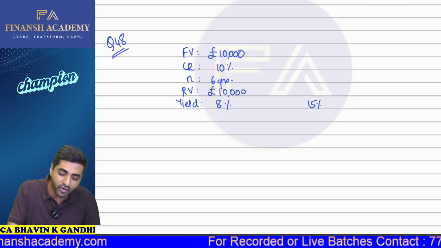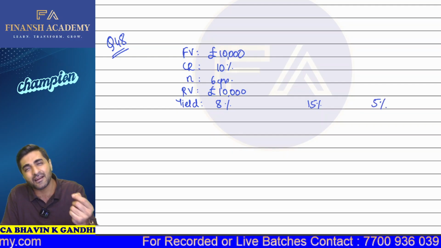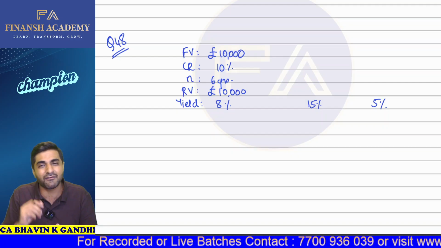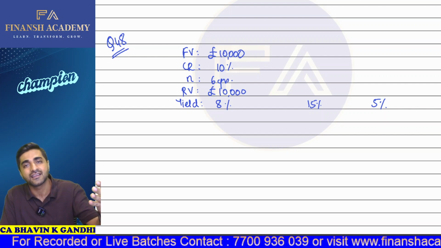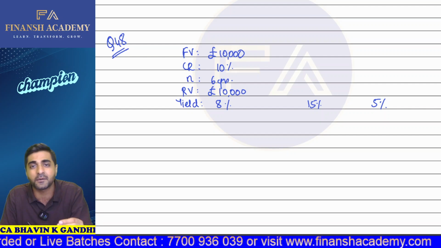Okay. But suppose at the end of the 6th year, the company realizes that the yield in the market is going at around 5%. In this case, the company will think, why should I pay 10% interest to my investors? Why should I have a higher coupon rate? Rather, what should I do? I should redeem these bonds.